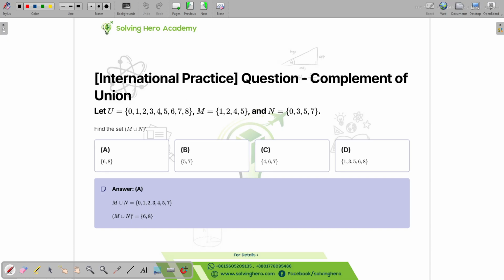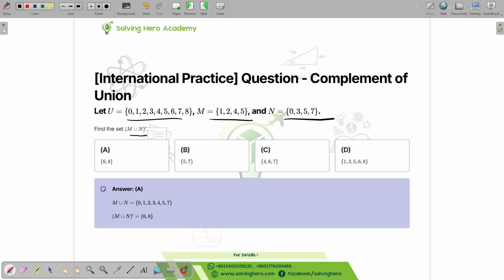So let's see international practice questions. These are taken from, I think, a Chinese book. We have a universal set. We have M: 1, 2, 3, 4, 5, and N: 0, 3, 5, 7. What we are trying to figure out is M union N. We can just do it the normal way.